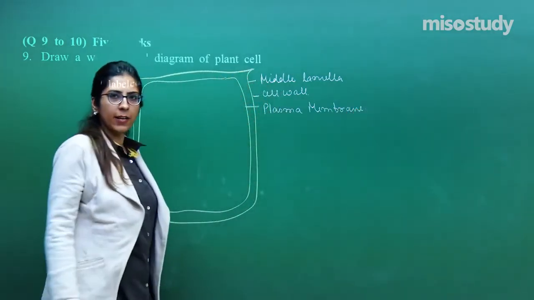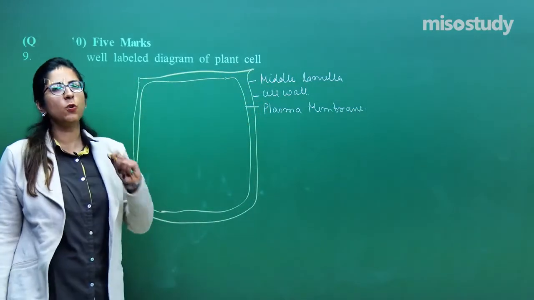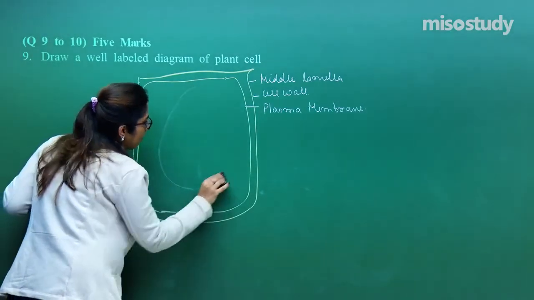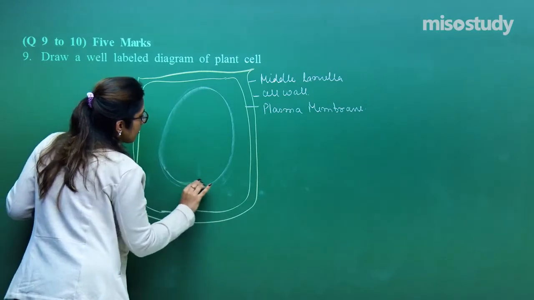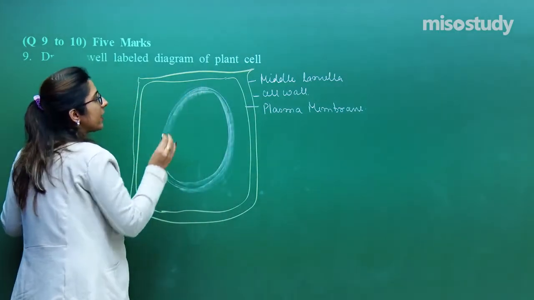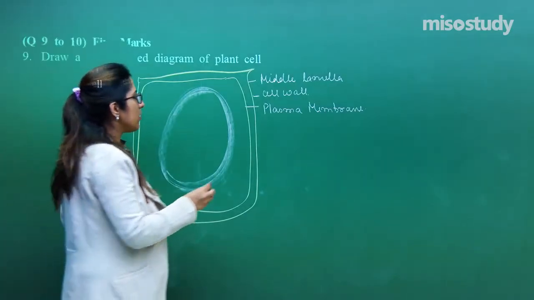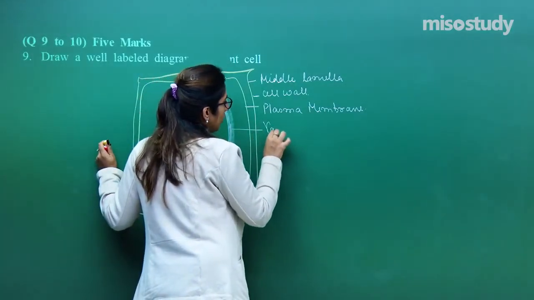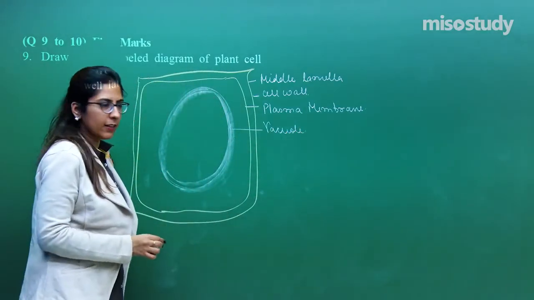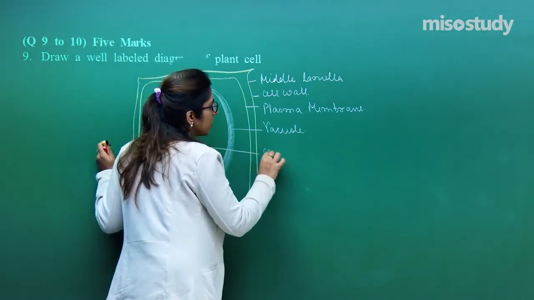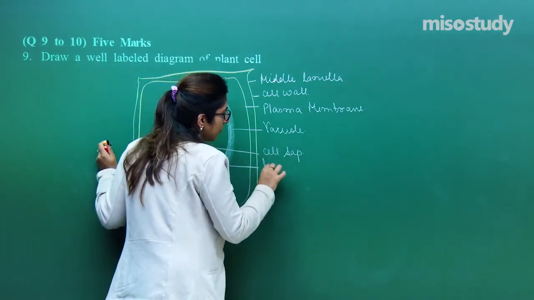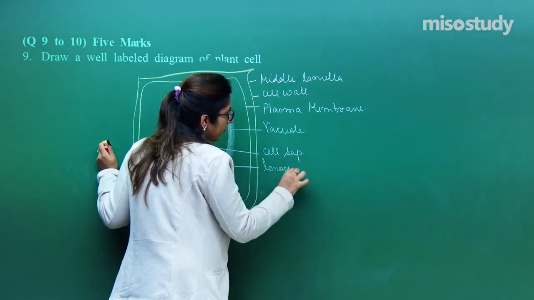We have discussed so many times that in this case, vacuole is present, which acts as a storage of food, and a storage of the excretory structures as well. So, this is termed as a vacuole. In the vacuole, here the sap is filled. So, I am writing over here cell sap. The covering is termed as a tonoplast.